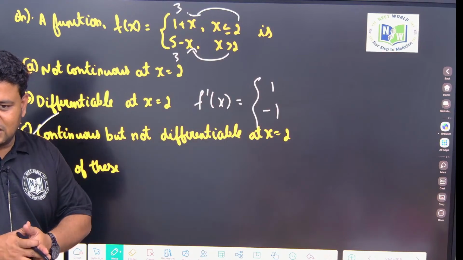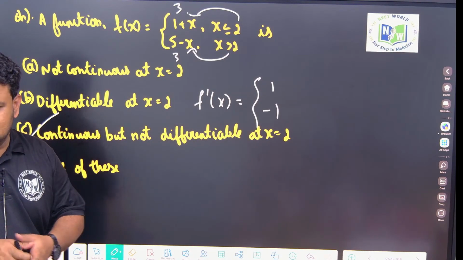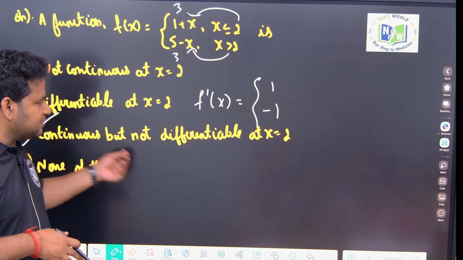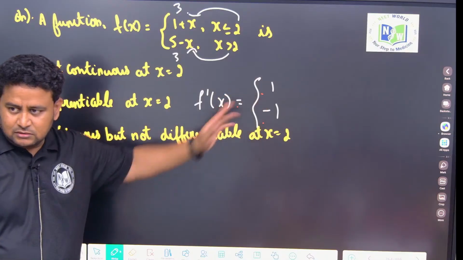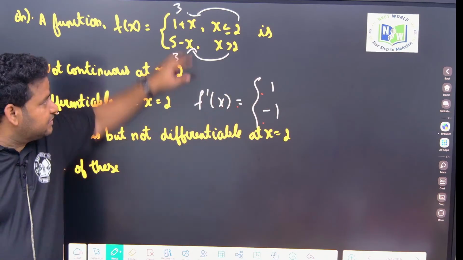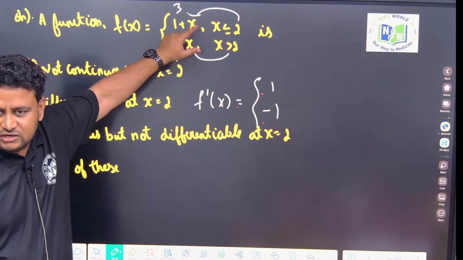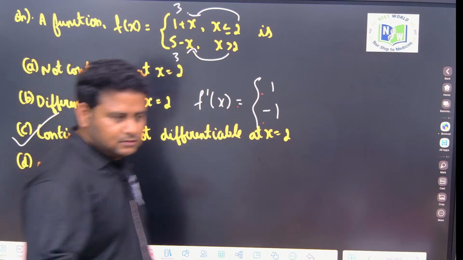So I told you, all continuous functions need not be differentiable. So this is continuous but not differentiable at x is equal to 2. Thus this is LHD, this is RHD. They are not equal, so that means they are not differentiable, but they are continuous. Clear? Okay. Next one.